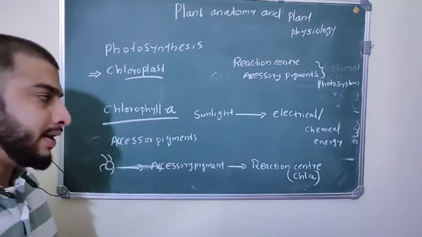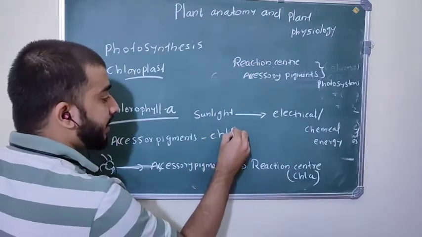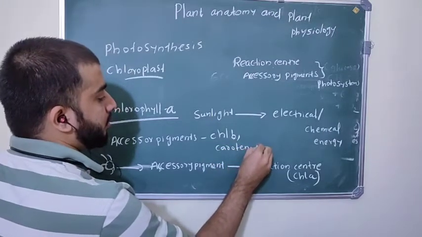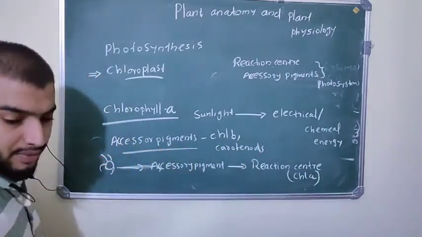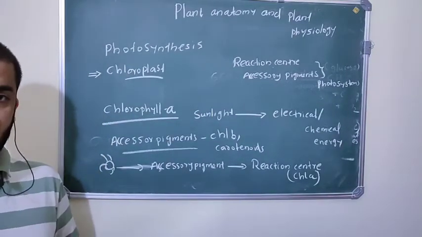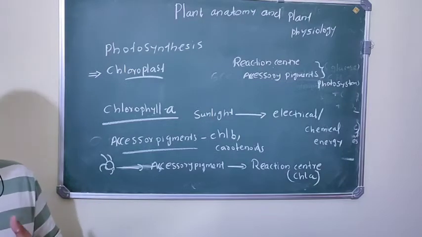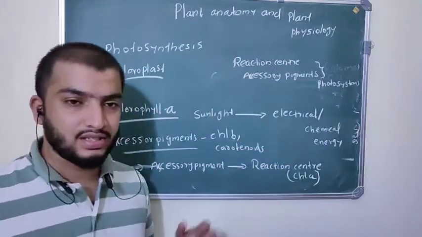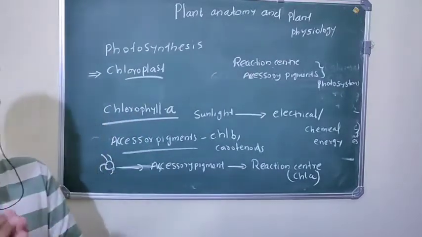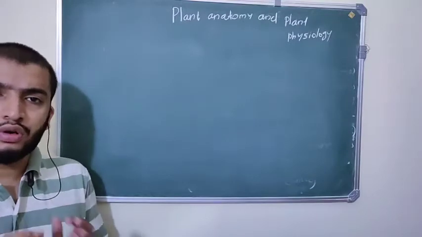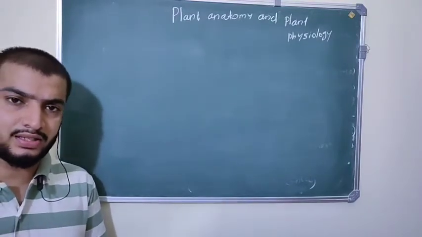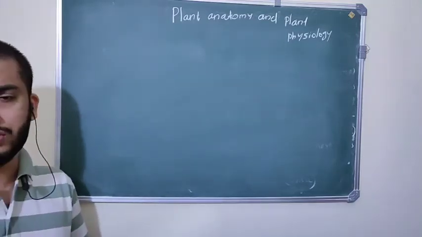And accessory pigments, for example chlorophyll B and also carotenoids. They are accessory pigments, and these accessory pigments are also called the harvesting center. They absorb the energy and give this energy to the reaction center. Accessory pigments and the reaction center together form photosystems. Photosynthesis takes place in the chloroplast, at different sites inside the chloroplast, and sunlight is essential for photosynthesis.